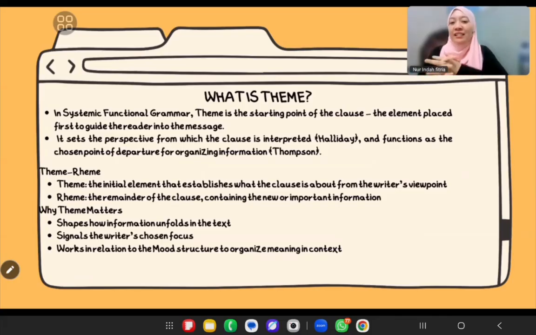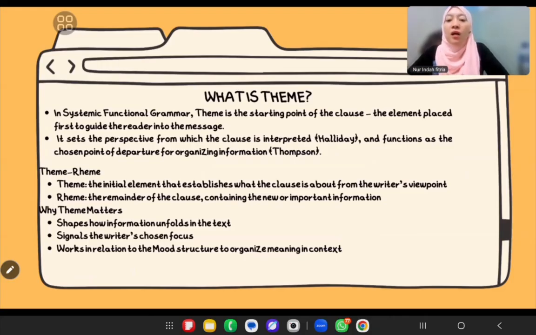Okay. So it's like this. Theme gives us the starting point, and rheme gives us the story. Is that clear? So in SFG, rheme completes whatever the theme introduces. Kalau theme itu kayak jalan masuknya, ya. Jadi rheme itu isi pesannya: the explanation, the details, the development, ya.